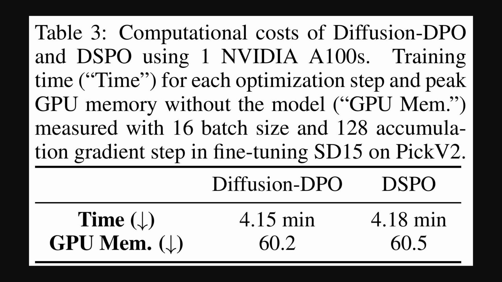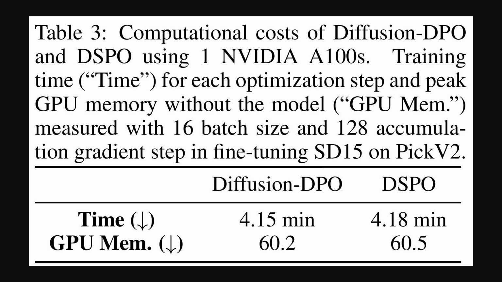The numbers are really close. 4.18 minutes for direct score preference optimization versus 4.15 for diffusion direct preference optimization, and GPU memory usage is also very similar. This similarity in resource demand shows that direct score preference optimization achieves its better performance without significantly demanding more resources.